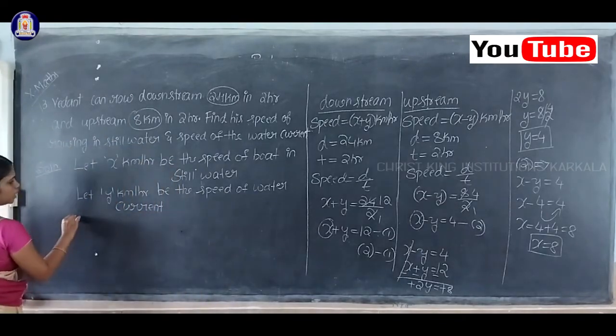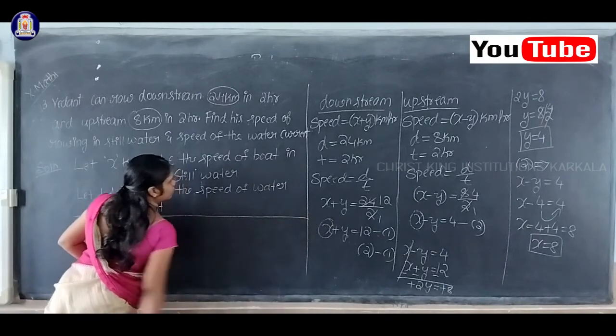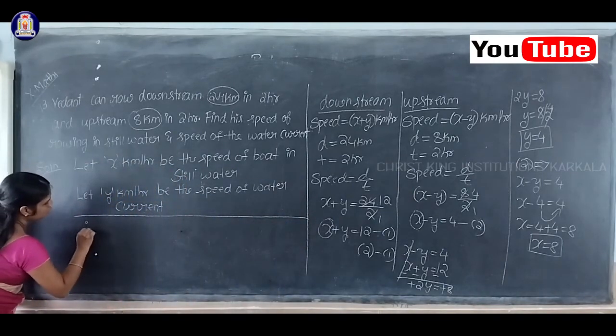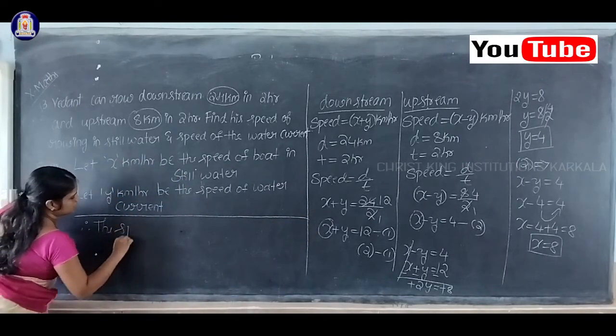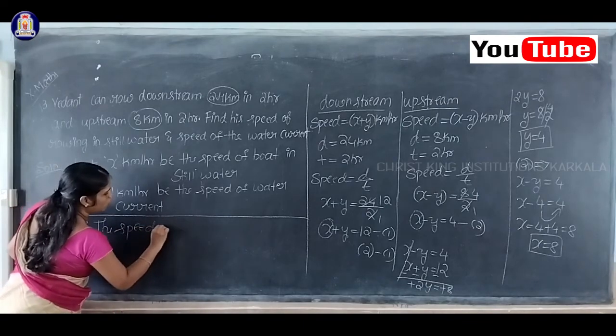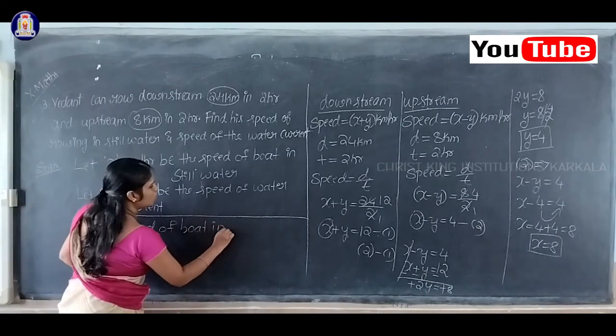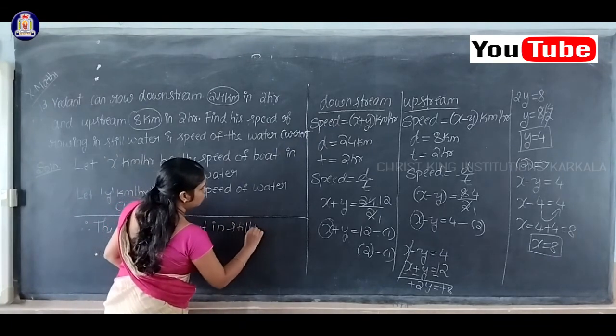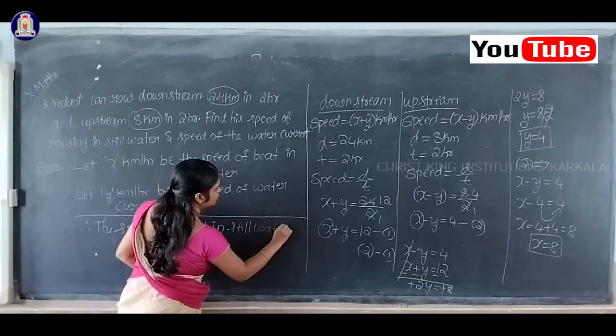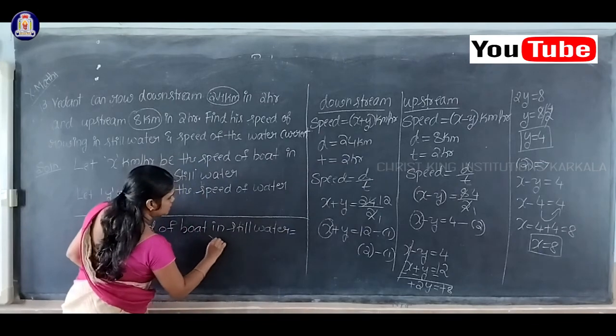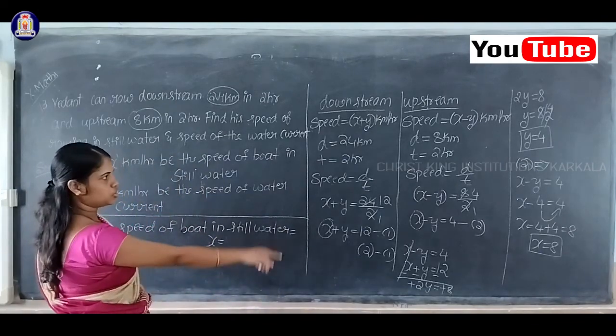Here I'll write down the conclusion. Therefore the speed of boat in still water is equal to x. What is the x value? 8.